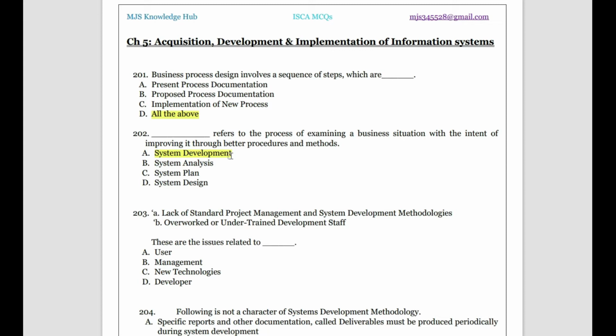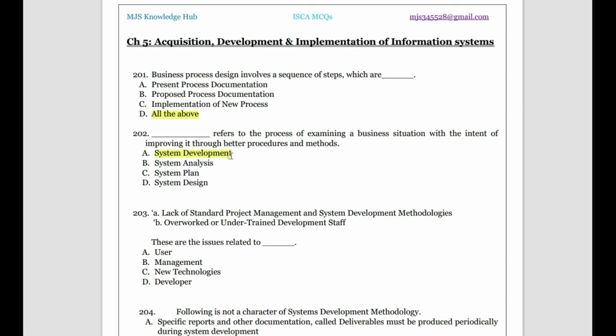So what can it be? Lack of standard project management and system development methodology. So system development is taken care of by the developer. One hint you can say is that the developer may not have a proper project management team or a proper development method. Okay, and second, he's saying overworked or undertrained staff.